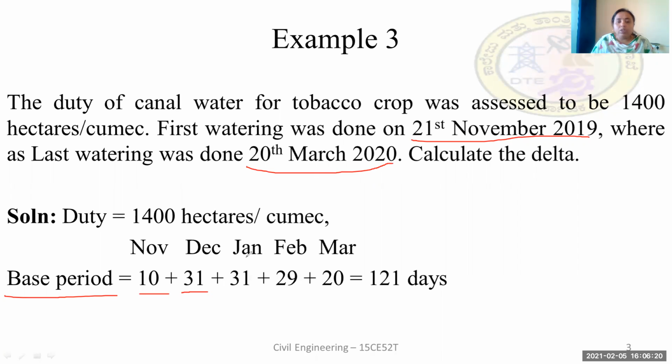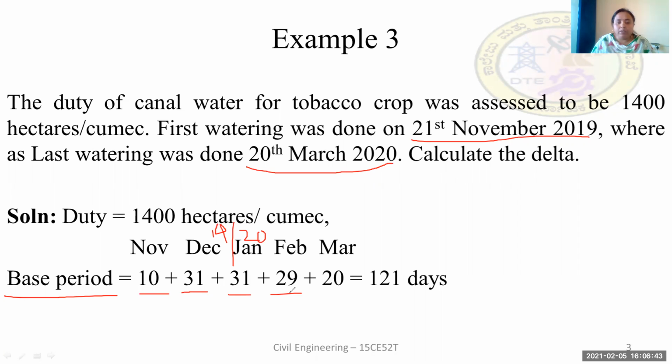Similarly, in January 2020, the year has changed from here. The total number of days in January is 31, whereas in February it is 29, because 2020 is a leap year.